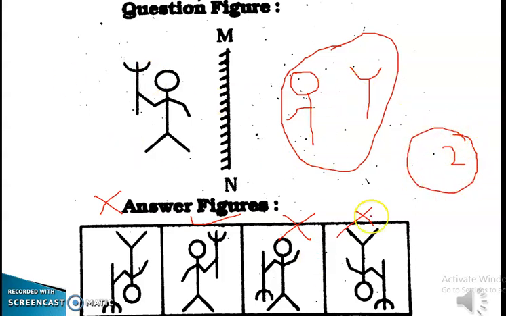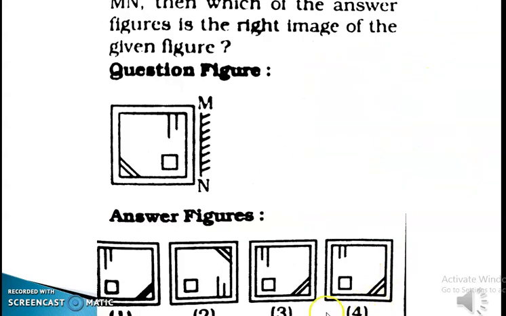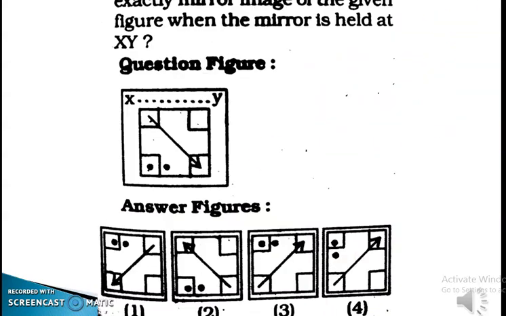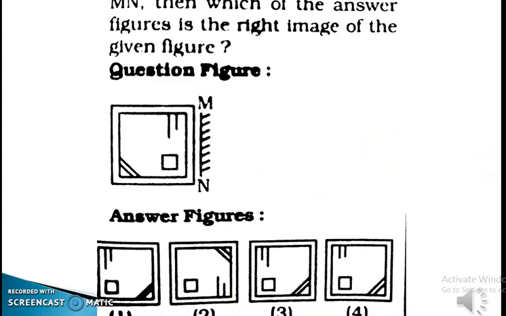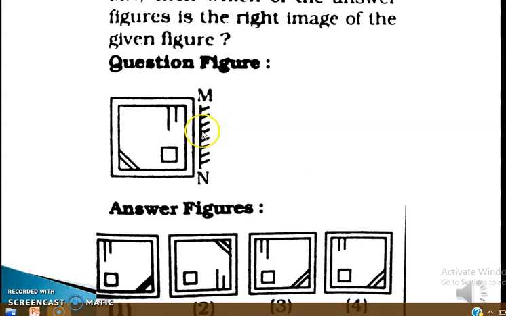You see how fast we can find the answers of these questions. Let's move to the next question. Now, here is the plane mirror. We have to find out the mirror image of this.